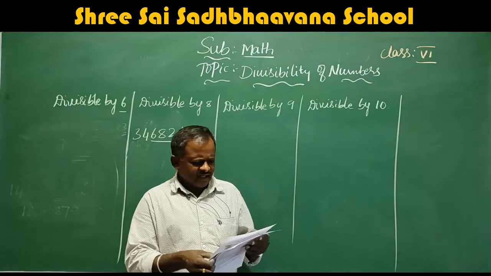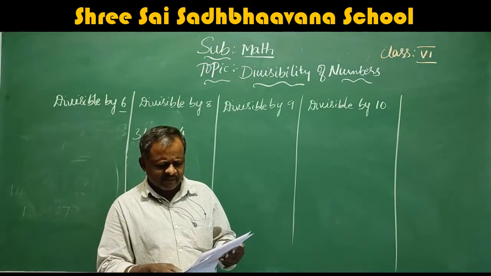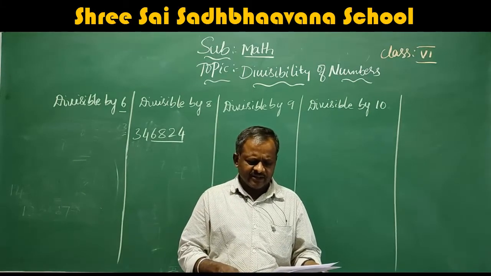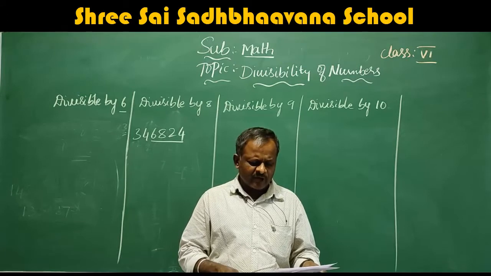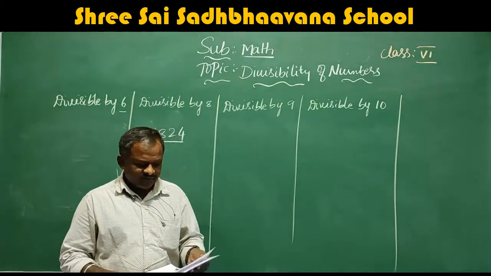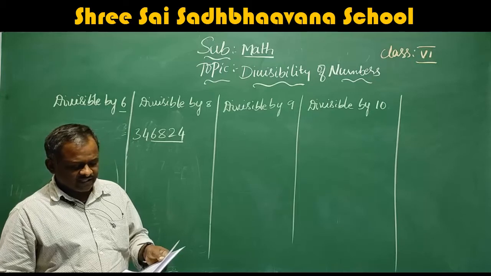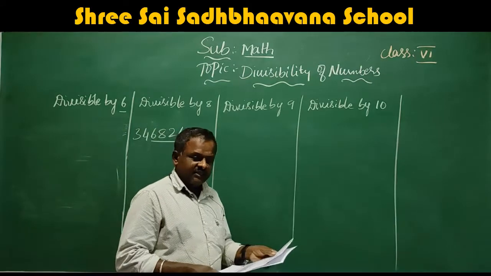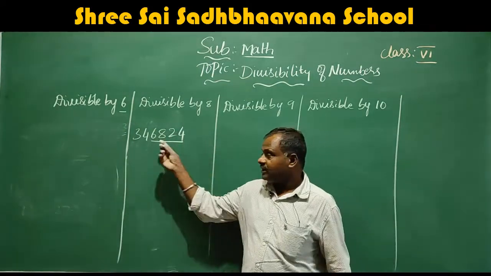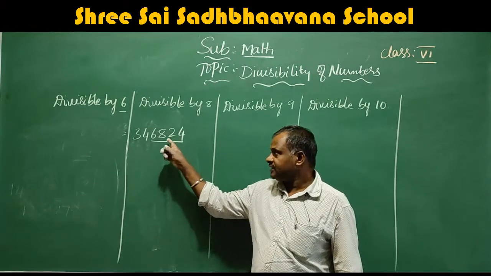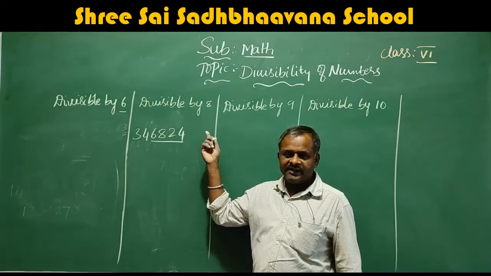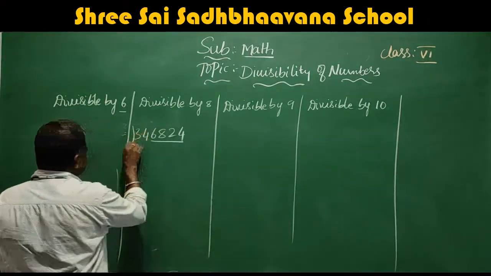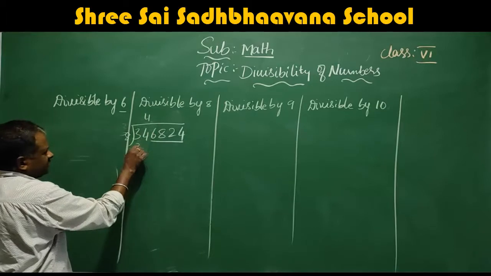A number with 4 or more digits is divisible by 8 if the number formed by the last 3 digits is divisible by 8. That means if the last 3 digits are divisible by 8, then the total number is divisible by 8. See here, 8 threes are 24, so this number is divisible by 8. Let us check. 8 fours are 32.